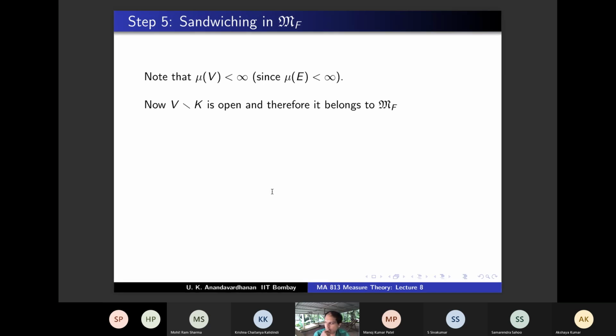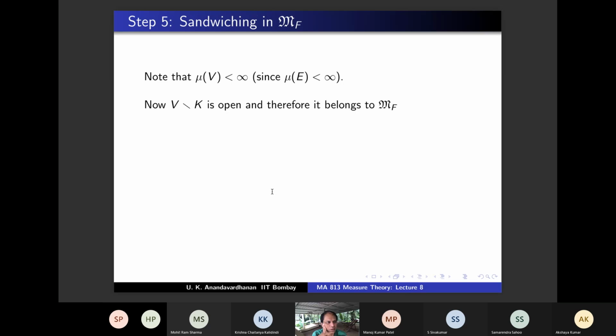Why? MF is a sigma algebra? No, MF is not a sigma algebra or anything. MF is just some set that we have defined. But yes, why do open sets belong there? Because its measure is finite? No, we have not proved that measure finite belongs to MF. It's one of the steps, but we have not proved that. There is nothing about Borel sigma algebra. We haven't proved anything like that about MF. But I'm still saying open sets belong to MF.